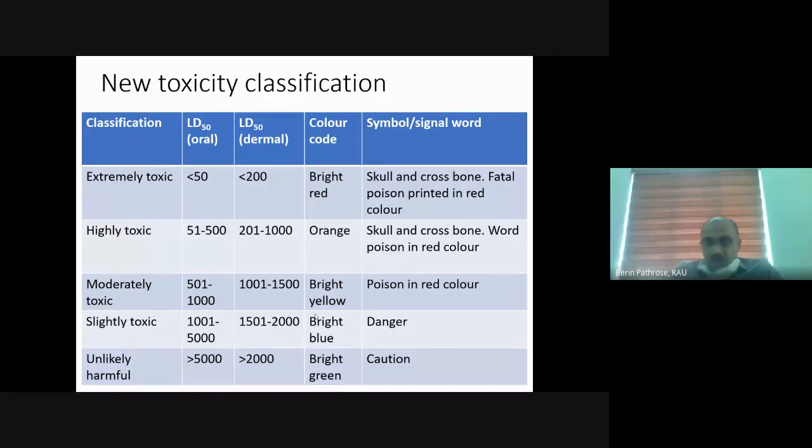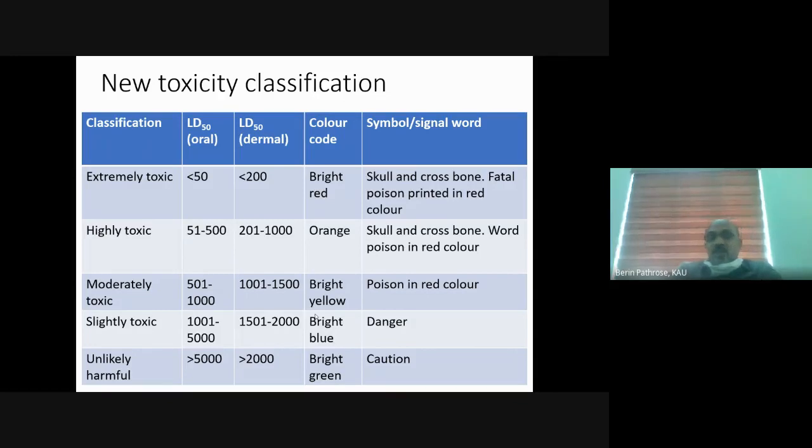So remember, in the first category, extremely toxic, the only difference is that the upper triangle will have fatal poison. In the highly toxic category, the LD50 doesn't change, but the color changes. The lower triangle will have orange color, and the upper triangle will have the skull and bone symbol along with poison written. So that is the highly toxic category.